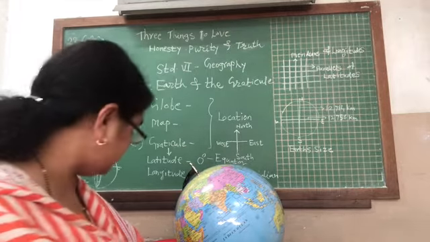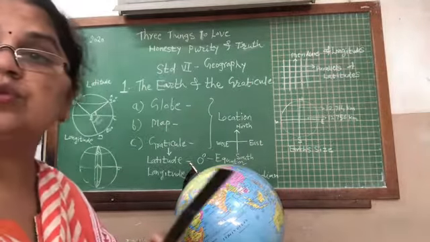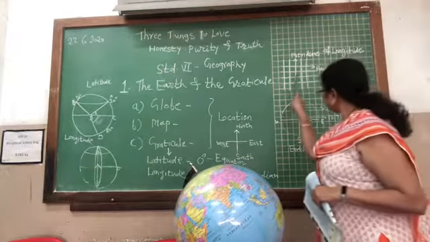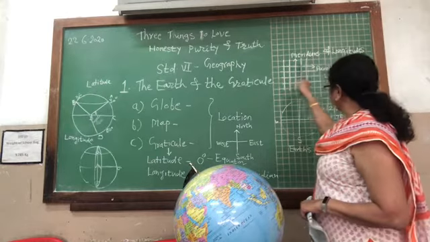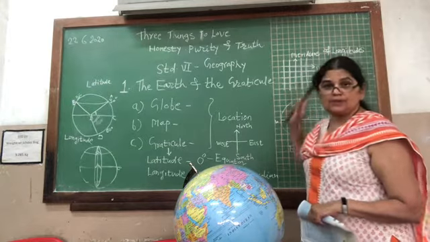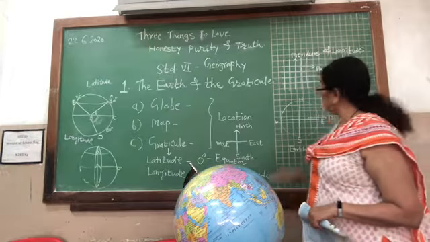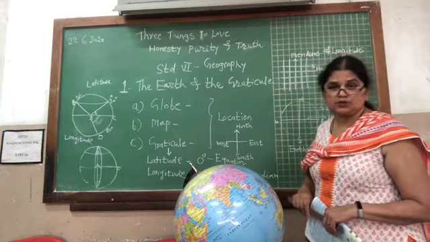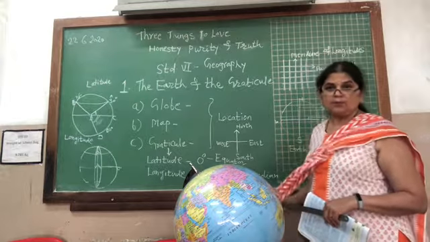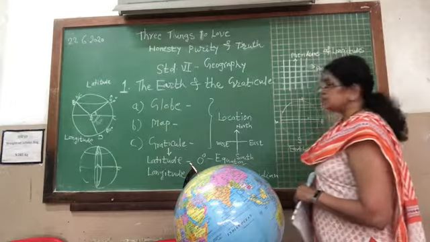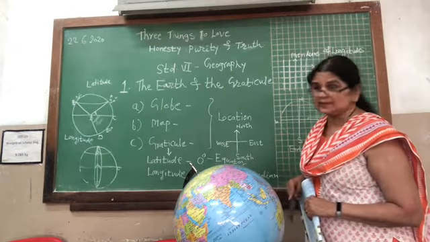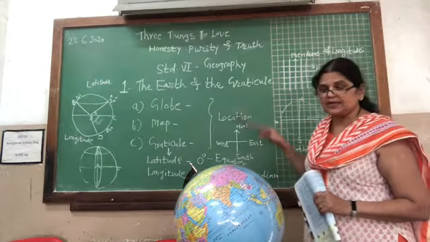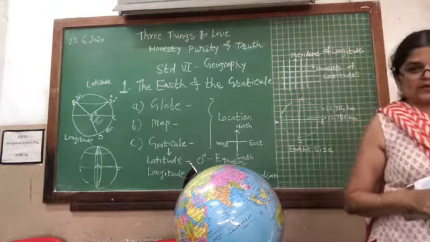Now we have to understand these latitudes and longitudes. To understand them, please refer to the board. There are horizontal lines, which we call parallels of latitude, and these vertical lines are called meridians of longitude. They are a very important part of geography which describes the location of a place. These latitudes and longitudes will help us to identify where a place is located.